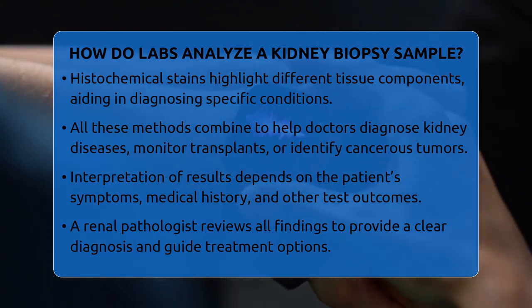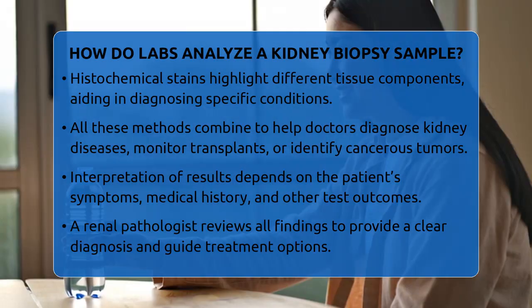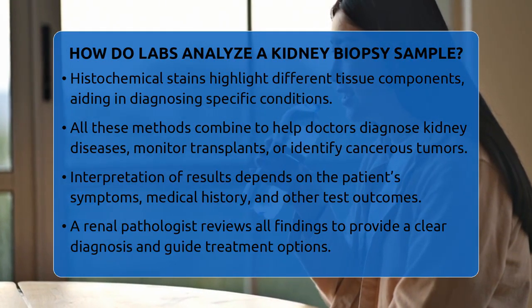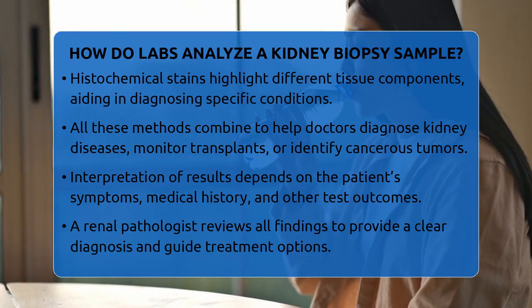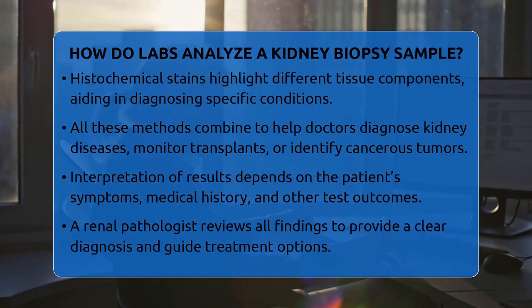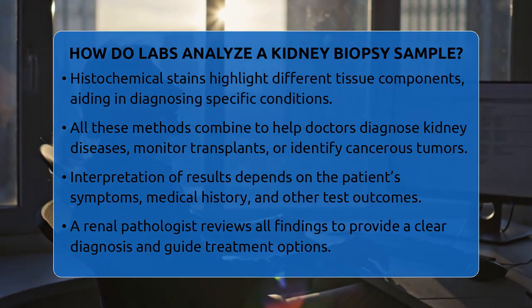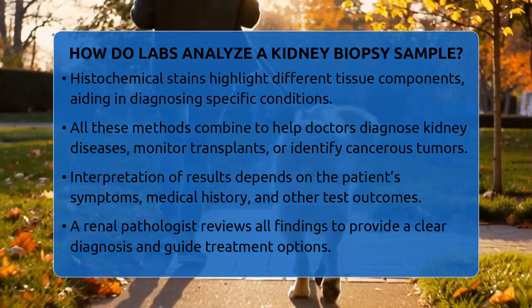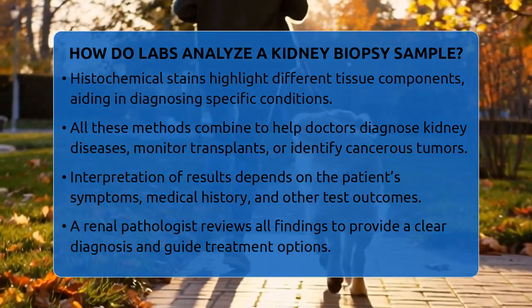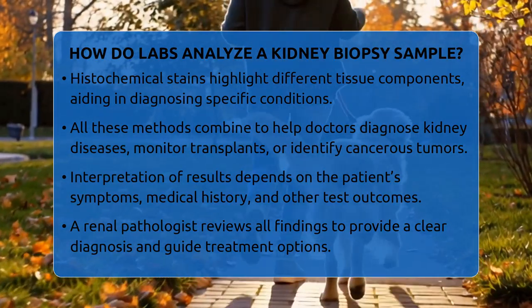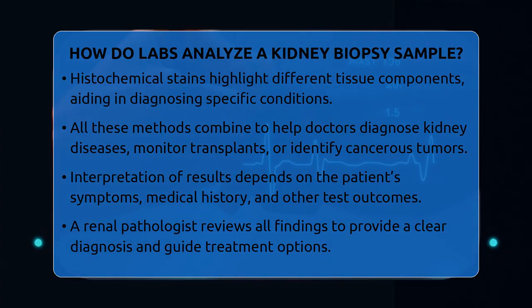A kidney specialist, called a renal pathologist, combines all this information to give a clear diagnosis and guide treatment. If you or someone you know is undergoing a kidney biopsy, always consult healthcare professionals for personalized advice. The process is complex but vital for understanding kidney health and making informed medical decisions.